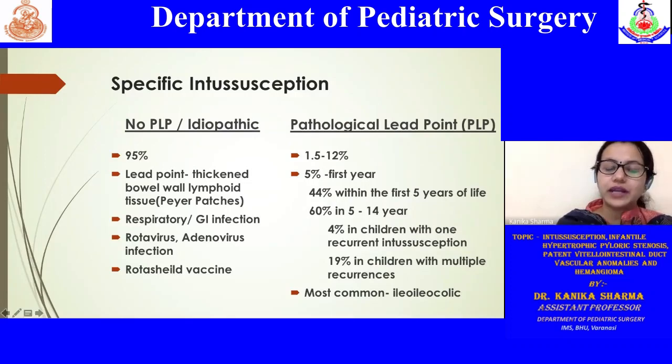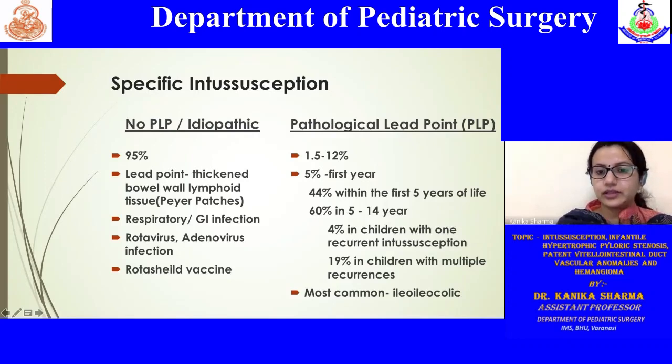They account for around 95% of all intussusceptions, and in that, usually what you can refer to as the lead point is the thickened bowel wall, which is due to the inflamed lymphatic tissues or the Peyer's patches. The most common association is with either respiratory or GI infection, mostly with rotavirus and adenovirus. Also, there have been incidents of intussusception following the RotaShield vaccine in Europe, following which this vaccine was withdrawn.